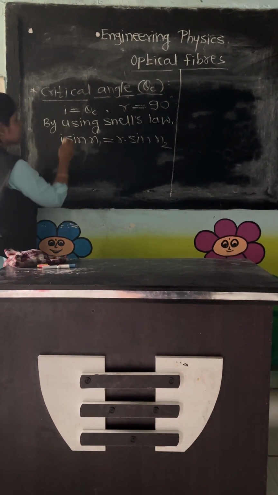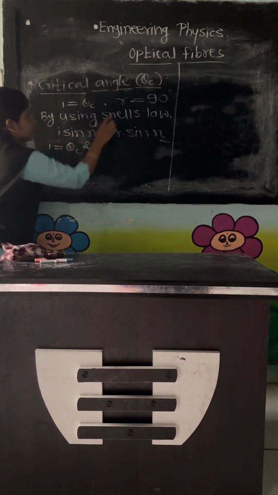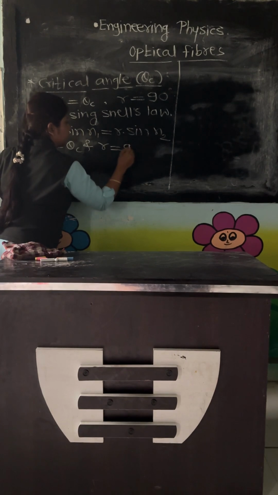But here in this case, i is equal to theta c and r is equal to 90 degrees.